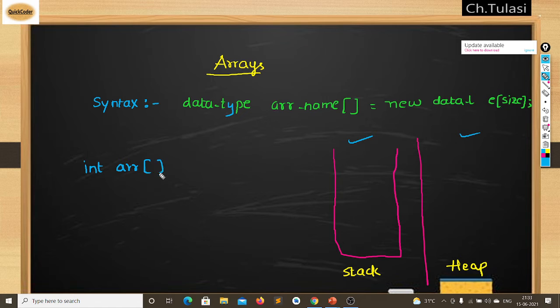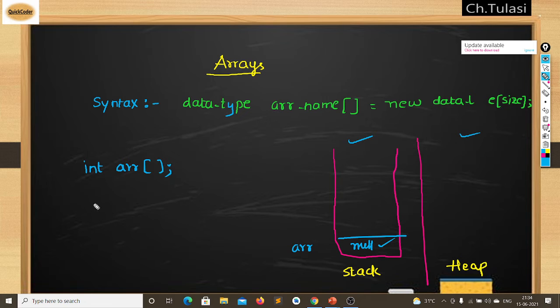That's it, I have declared like this. In my stack there will be array, pointing to a null value, because only when I write equal to new will memory be allocated to this array. I did not do that yet, so it is assigned null.